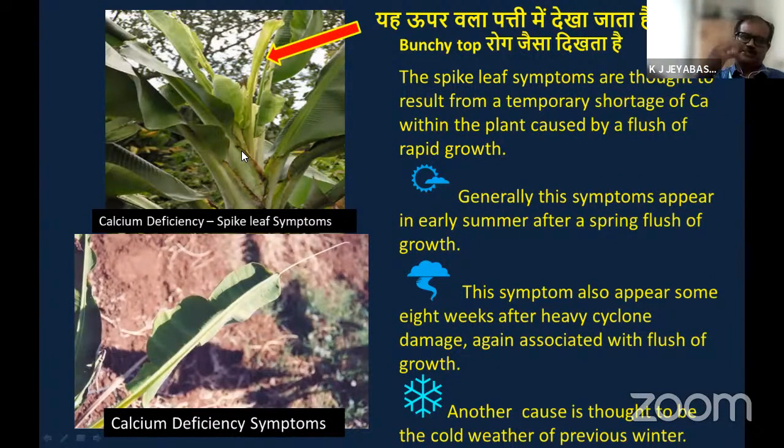So over-application of potassium, due to its antagonistic effect, reduces calcium uptake. On the other hand, sometimes due to rapid growth and the dilution effect, calcium is not properly filled in the leaf system. So this type of symptom occurs here. There are so many reasons for calcium deficiency, and we have to pinpoint the root cause and rectify it. Otherwise, we cannot rectify the calcium deficiency symptom.